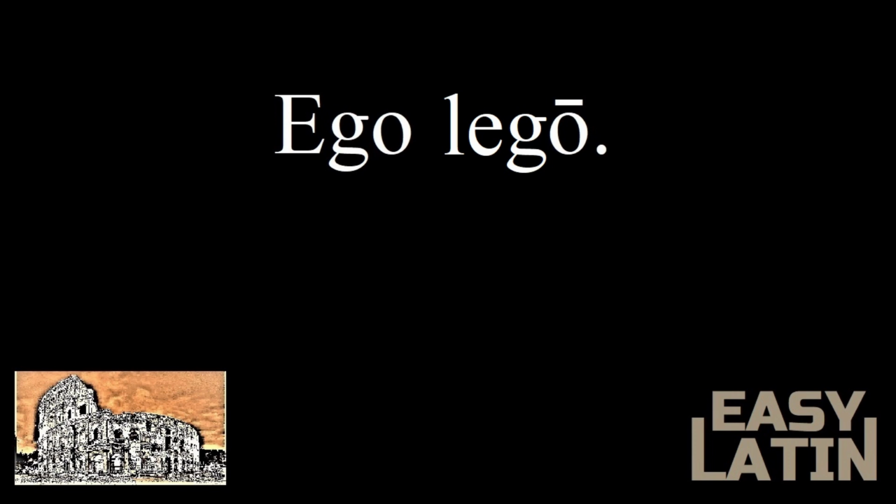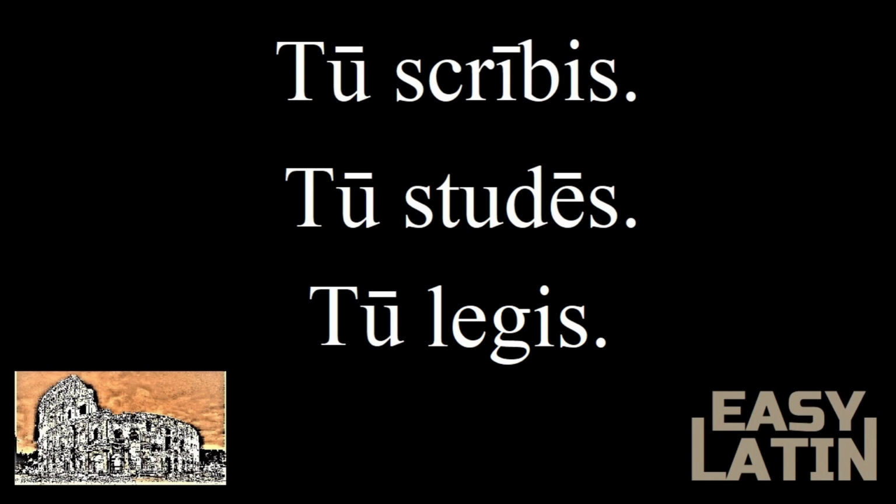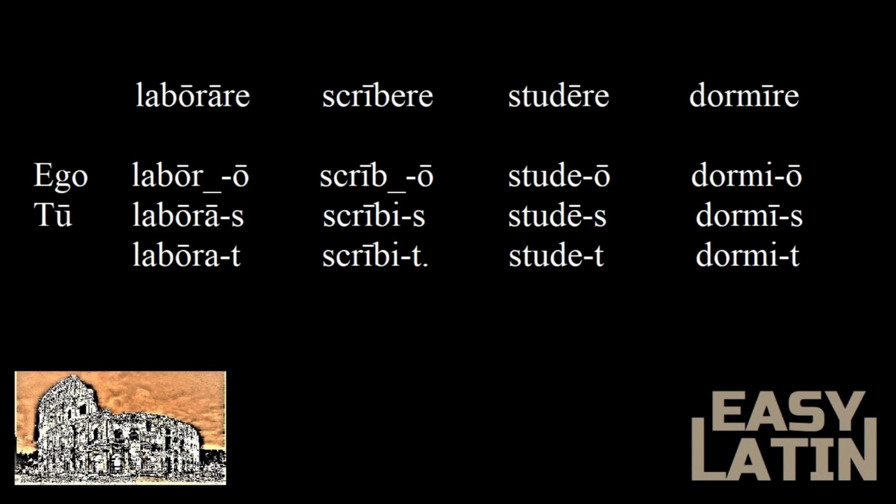The word you in Latin is tu, with a long vowel. You equals tu. Pretty easy to remember, right? And if it helps you, remember that thou begins with a T. And for our three verbs, we have tu scribis, tu studes, tu legis. Are you starting to see a pattern? Verbs conjugated with ego always end with a long o. When the subject is tu, the verb always ends with s. And for third person singular, the verb ends in t. The only difficult part is that the vowel sometimes changes before these endings. But there are only a few conjugation patterns, so it's not that bad.